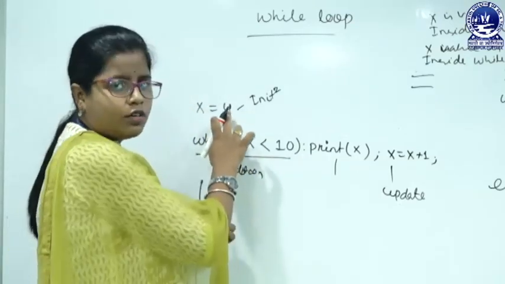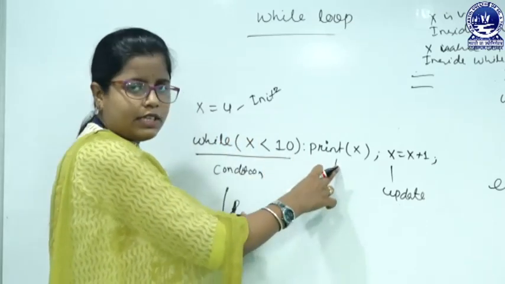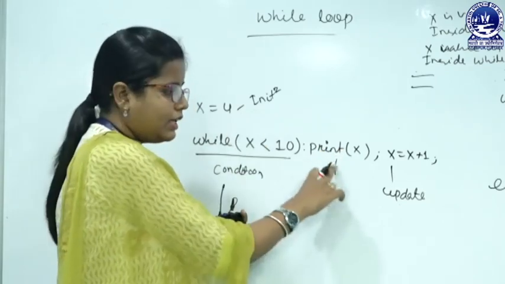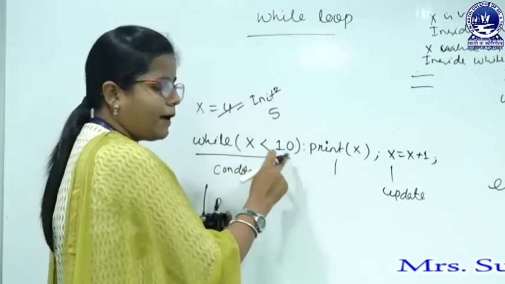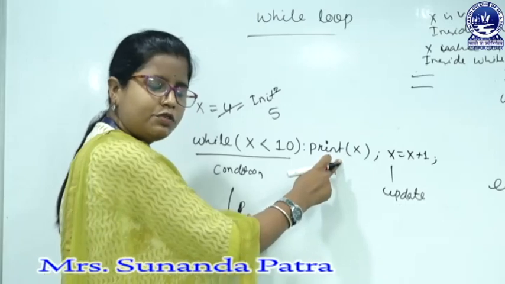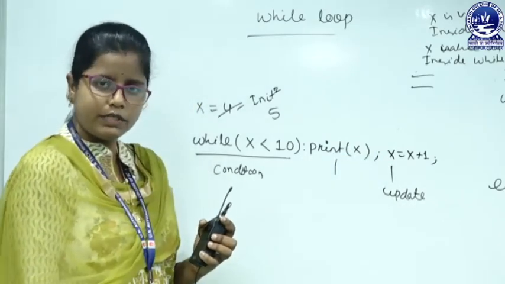x equals to what? 4, 4 less than 10, true, then it will go for the statement that belongs to the while block, that will print 4. Then after that the x value will get modified and it will be 5, 5 less than 10, true, it will go for the print x, then it will print 5 and then the x value will get modified and the x value will be 6.